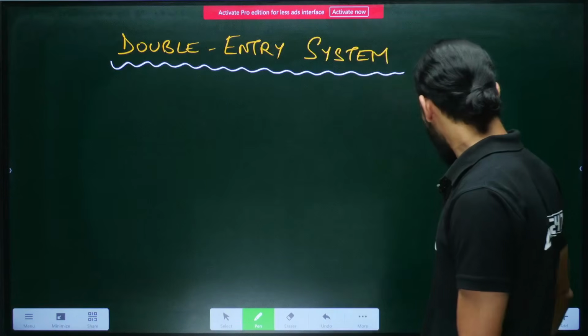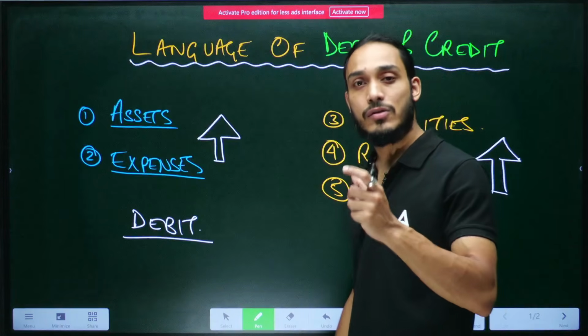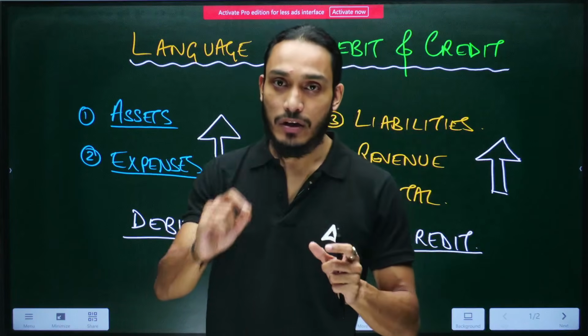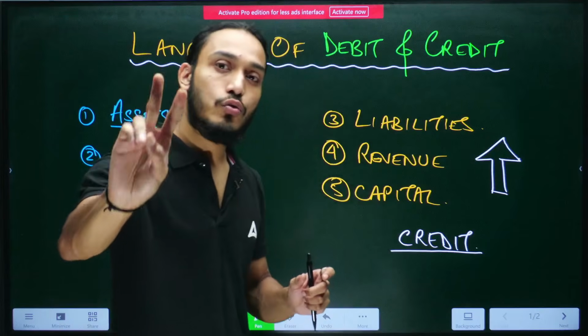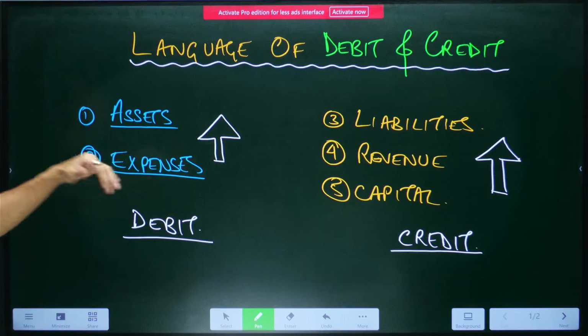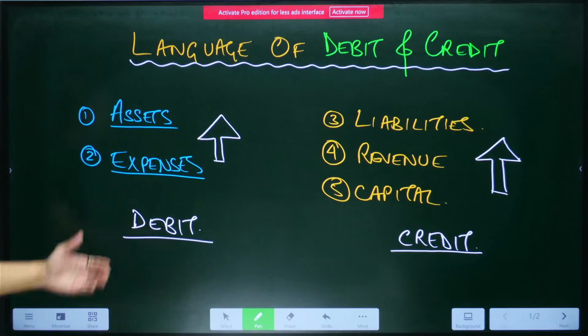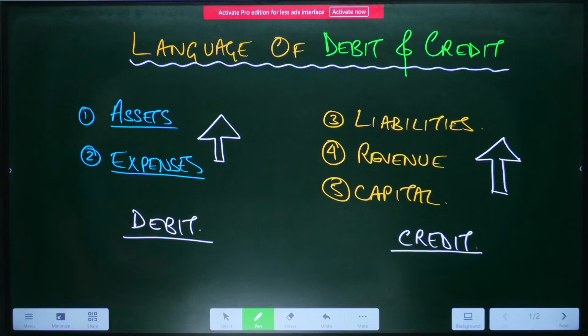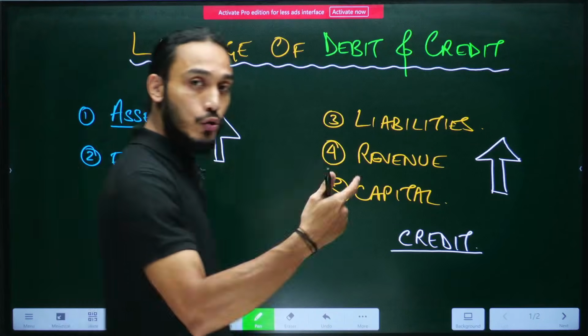That means whenever there is a transaction, we'll ensure that we record it in such a way that at least 2 separate classifications out of these 5 are affected through the language of debit and credit. So how do we do it? How does this show up in practice?